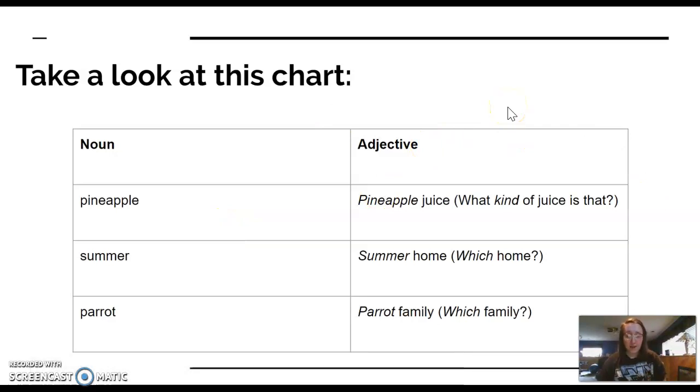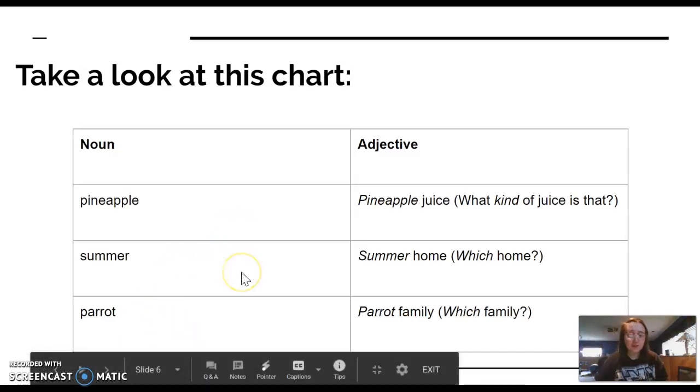So if we take the noun pineapple, that's a thing, it's a fruit. We can also use the noun pineapple to describe the noun juice. So then the noun pineapple becomes an adjective answering the question, what kind of juice is that? It's pineapple juice, right? So it gets tricky when you see a noun in front of a noun. You're like, wait a minute, that's not an adjective, that's a noun. Well, it's in disguise. It's being used differently.